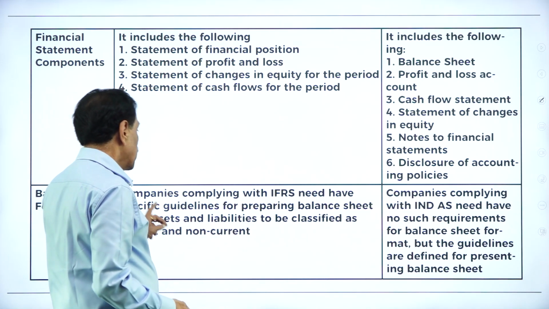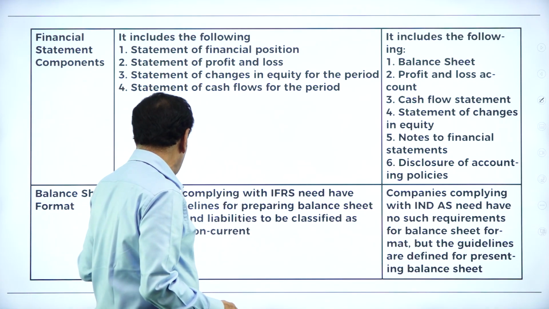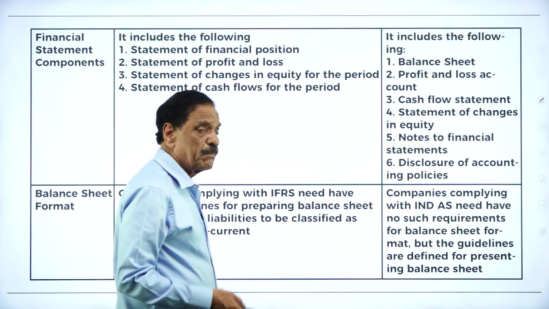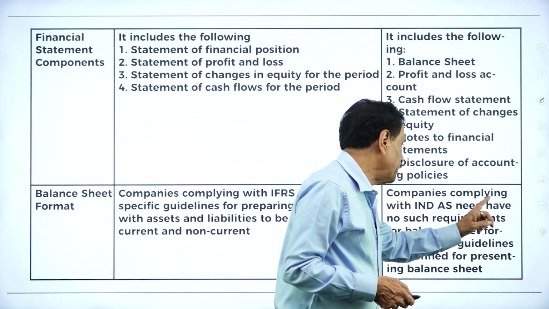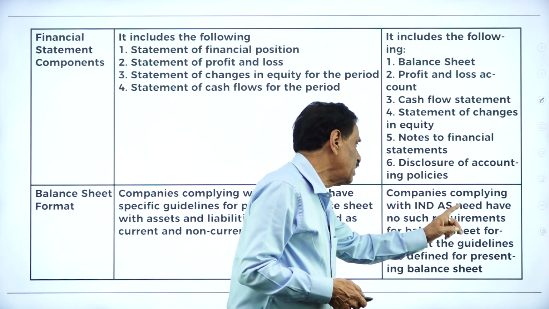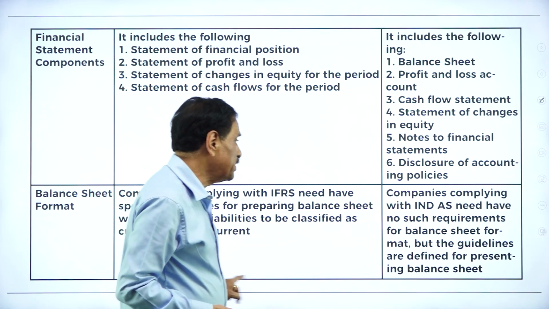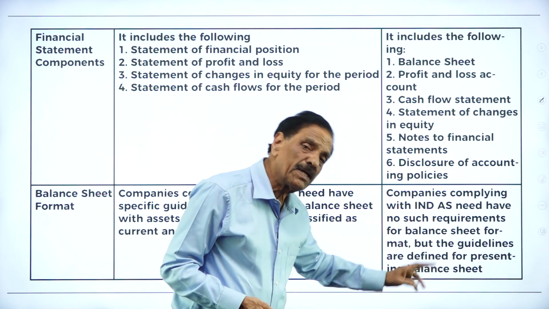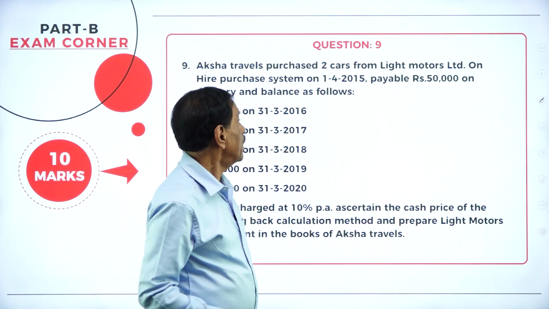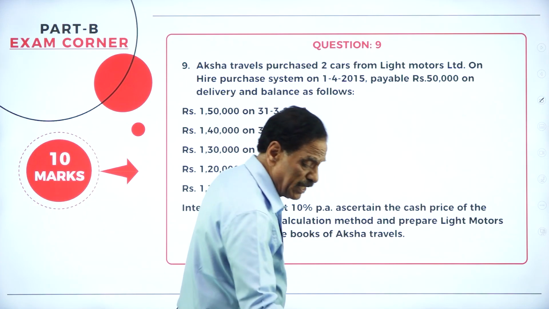Then the balance sheet. Companies compliant with IFRS need to follow the specified guide for preparing it. The balance sheet is compulsory there, whereas for companies complying with Ind AS there is no such requirement. The balance sheet is compulsory here, and may not be compulsory there. Now let's come back to the question.